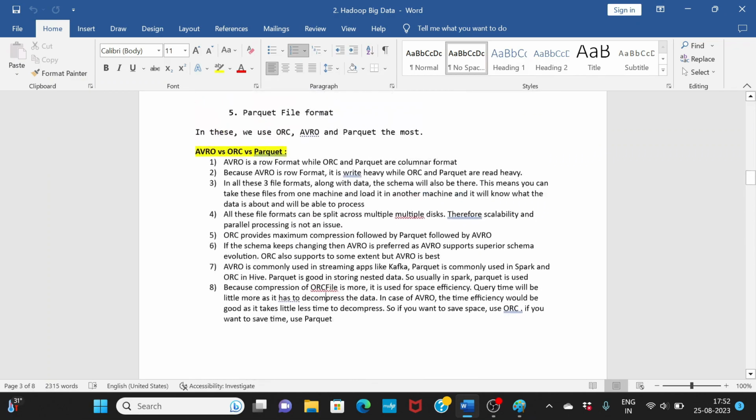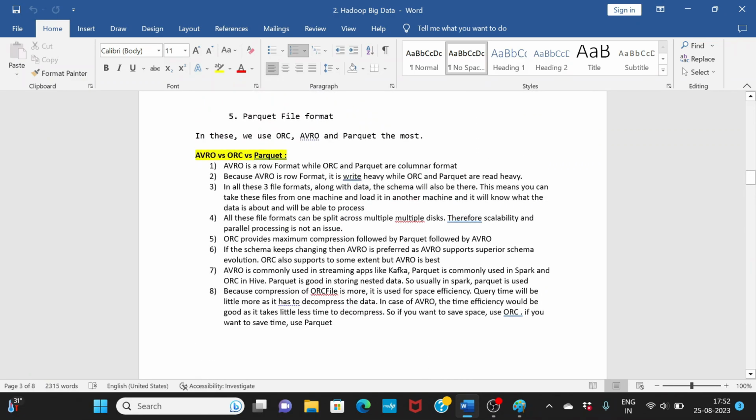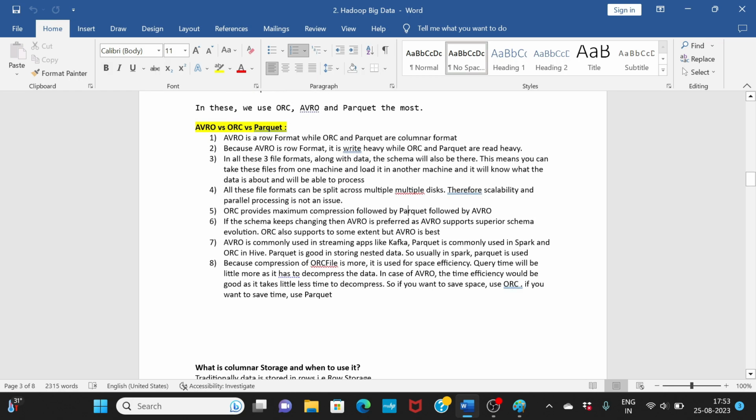So these are some of the differences between Avro, ORC and Parquet. Most important is the compression. ORC provides the maximum compression, ORC is used in Hive, Parquet is used in Spark, and Avro is commonly used when there are schema changes. Okay, this is something that you have to remember. This is sufficient.